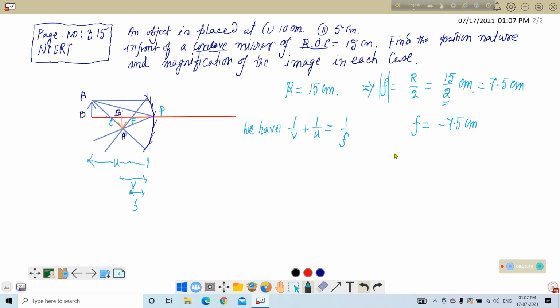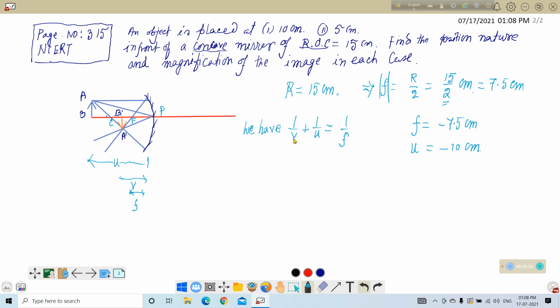So this is the mod value of F. F is equal to minus 7.5 centimeter and the distance of the object is equal to 10 centimeter. So U is equal to minus 10 centimeter. Now, we have done the first step. So the second step is to put these values with proper sign. Remember this.